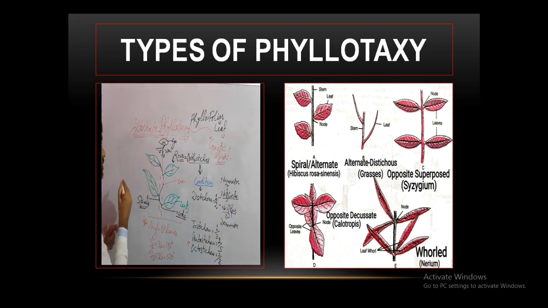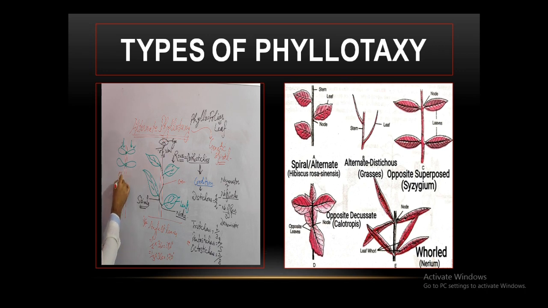In superposed, if this is the stem, the leaves appear like this. I can draw like this, in the same plane. It is opposite but superposed. In the top view, only the upper leaves will be visible, so 2 rows will be there. Only the upper are visible.